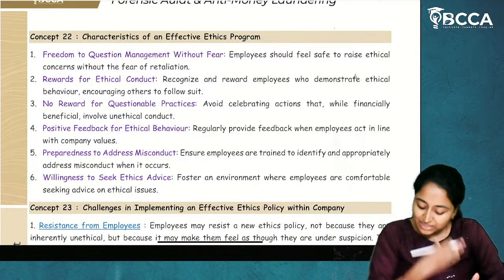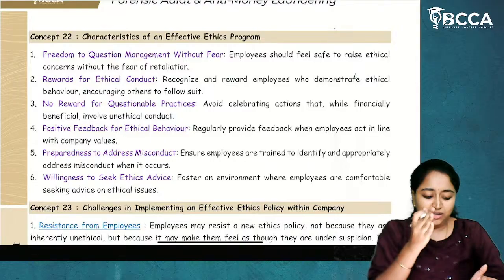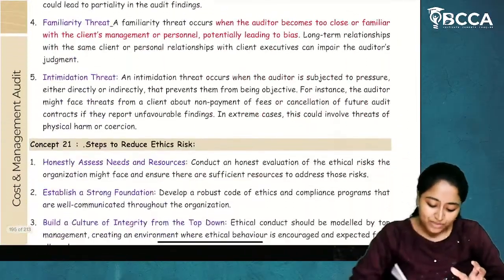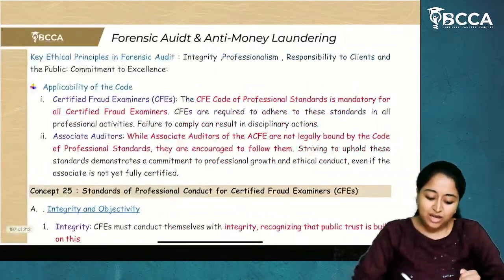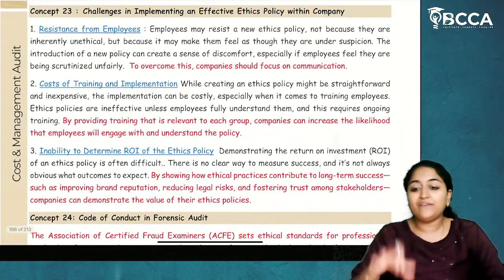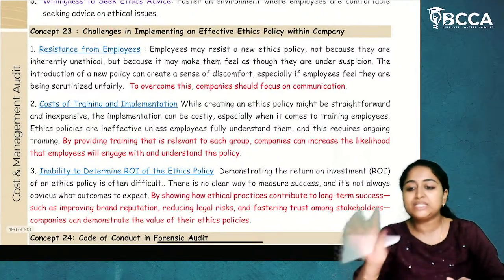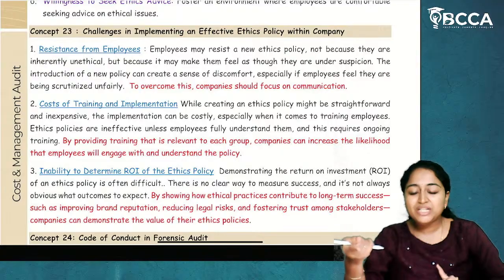So it is nothing but given as a continuation. What is an ethical issue in the business and how should this be addressed? Steps to reduce the ethics risk. What is called an effective ethics program? And even if we are having an effective ethics program, there will be some challenges for implementing this inside the organization. Now, what challenges will be there?